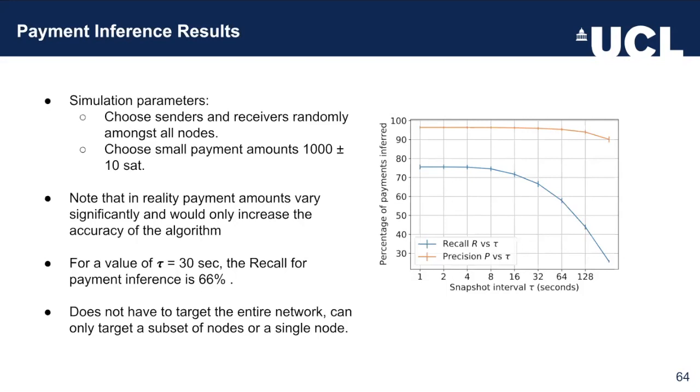However, this attack does not need to target the entire network. This attack can target a small subset of nodes. And secondly, in reality, the payment amounts vary significantly and therefore would only increase the accuracy of our algorithm.